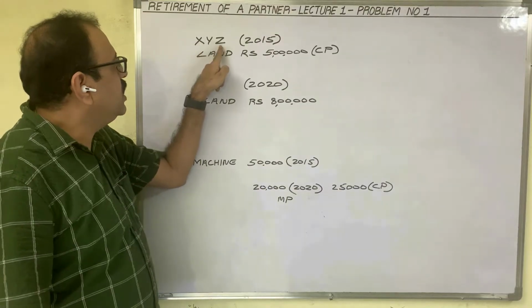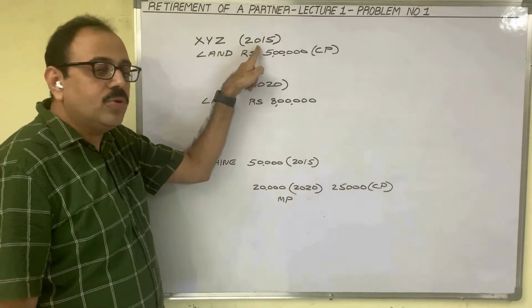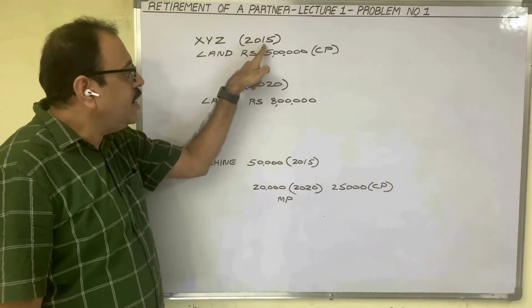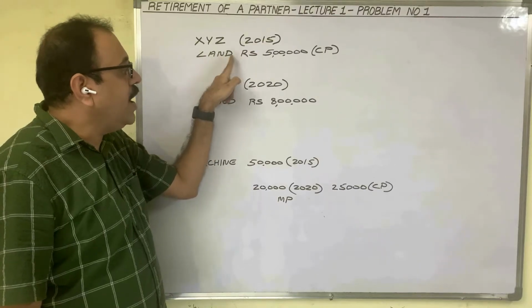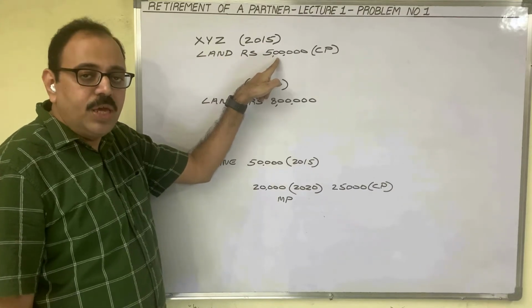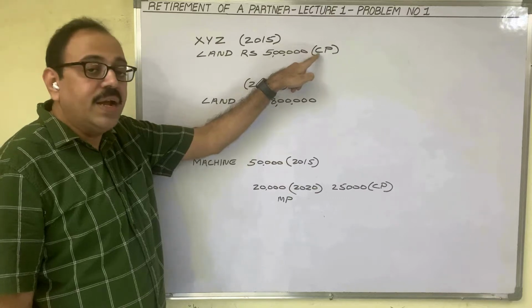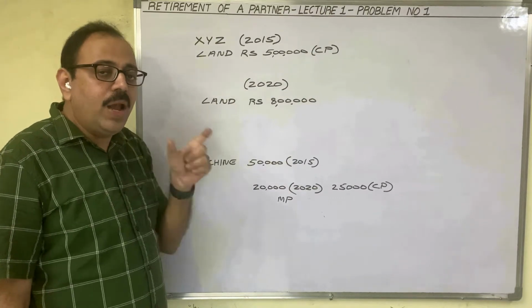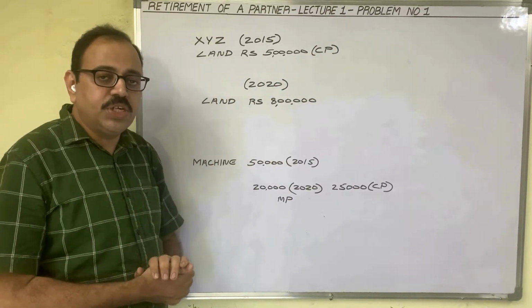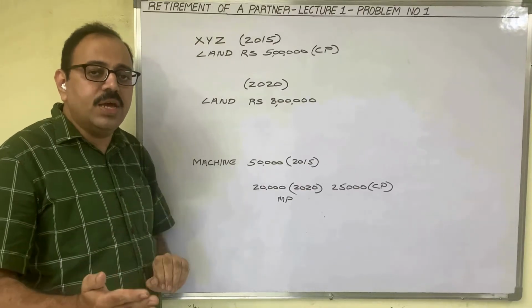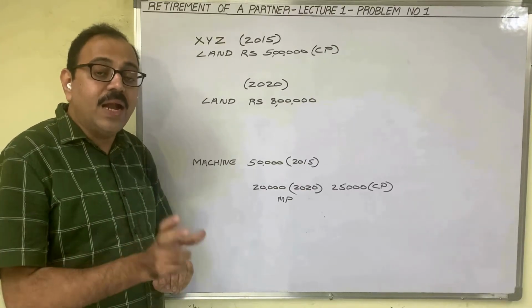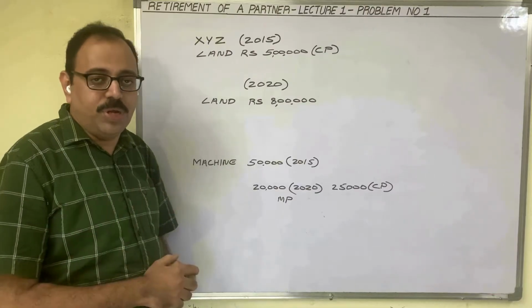Suppose XYZ started a partnership firm in 2015. In that year, assume they purchased land by paying 5 lakh rupees. So the cost price of land is 5 lakh rupees. And on land, we don't provide any depreciation. Therefore, every year in their balance sheet, land value appears at 5 lakh rupees.